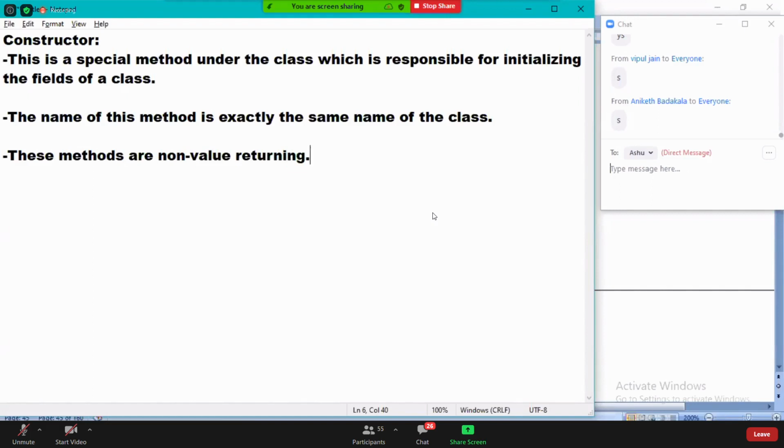Guys, read the 3 points carefully. What is the first point I said here? It's a method responsible for initializing the fields of a class. Point number 2: the name of the method is exactly the same name of the class. Are you clear, guys?